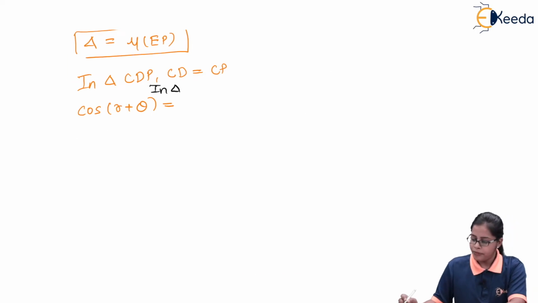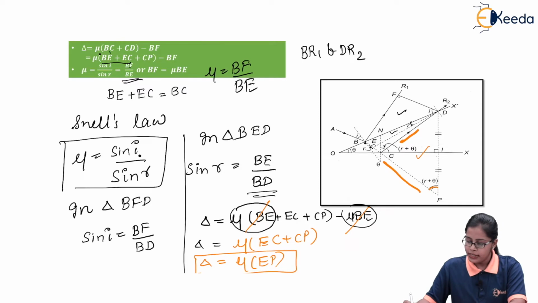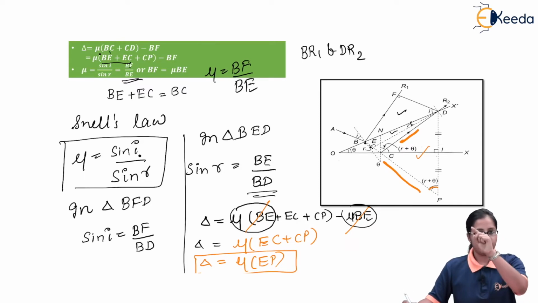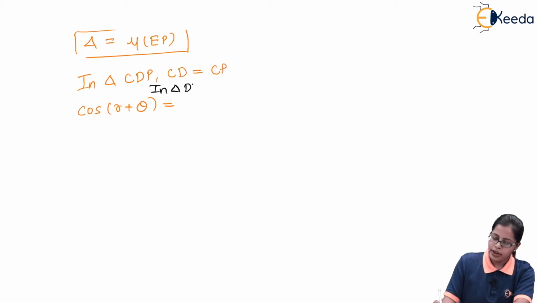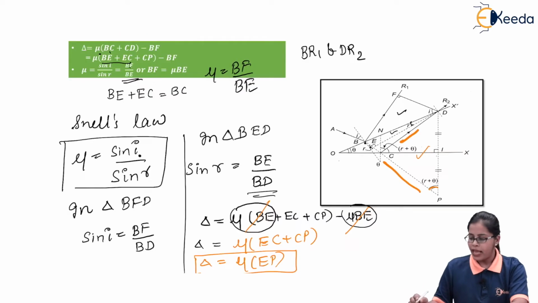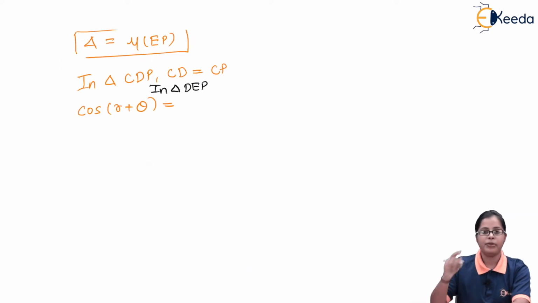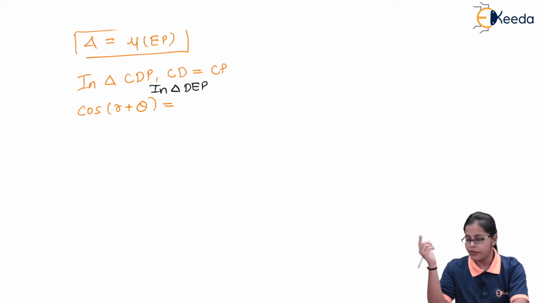Now we are considering a new triangle, that is DEP, because the angle E is 90 degrees. In this triangle DEP, angle E is 90 degrees, angle P is R plus theta. So for cos R plus theta, it will be adjacent upon hypotenuse.